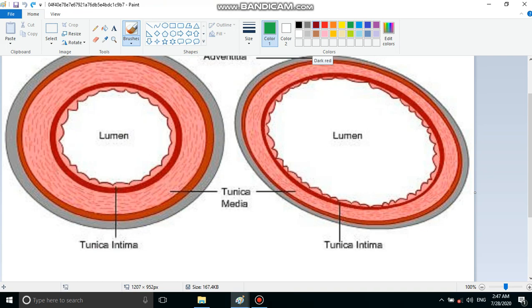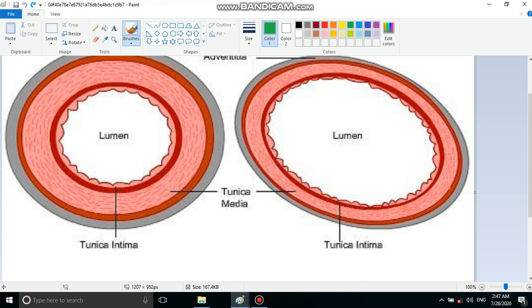My dear students, in the previous video we have discussed the human circulatory system, and there we discussed that the human circulatory system consists of three components: blood, blood vessels, and the third component, the human heart. We have already studied blood in detail. Now in this video we are going to study blood vessels.